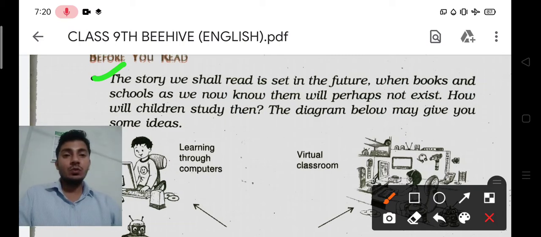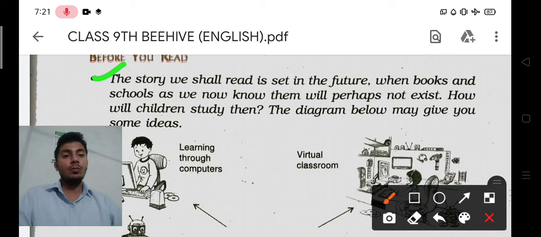So the story we shall read is set in the future, when books and schools as we now know them will perhaps not exist. How will children study then? A question can come in your mind, how will the future students study when they will not have teachers, schools like these days, or books like ours? But when you read the complete chapter, you will find out how they will study.